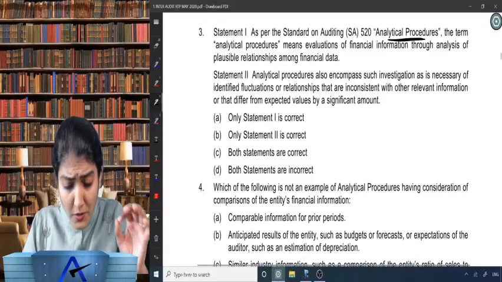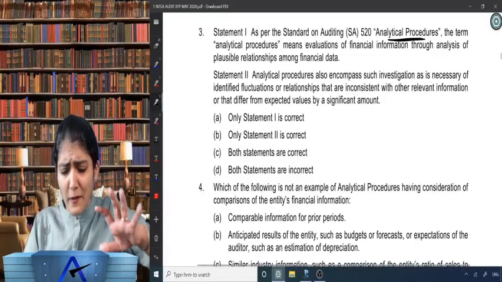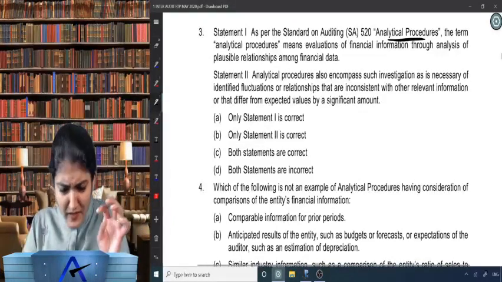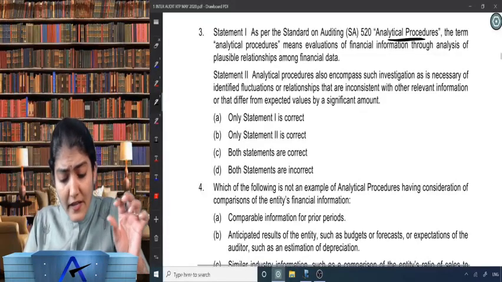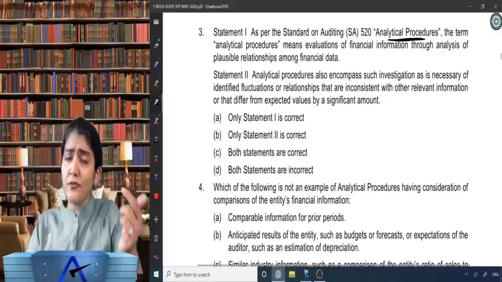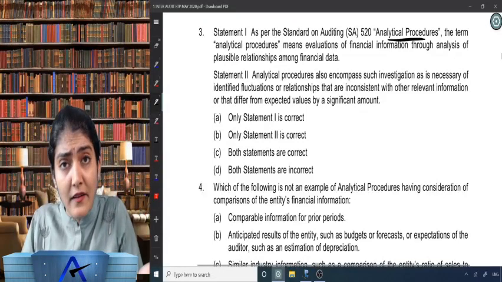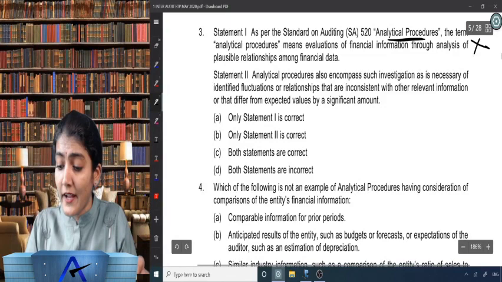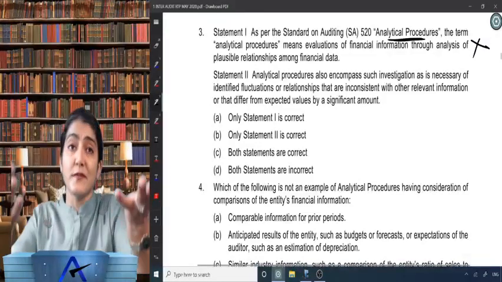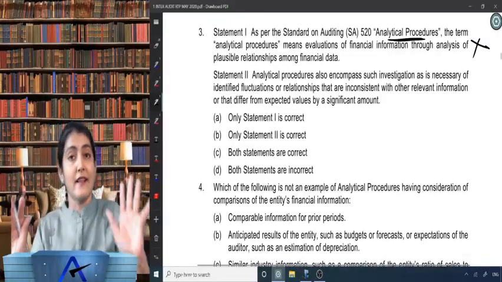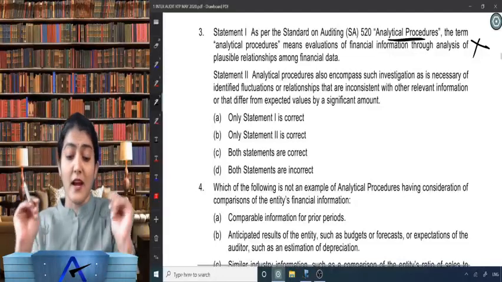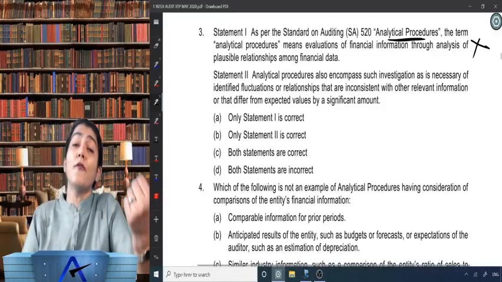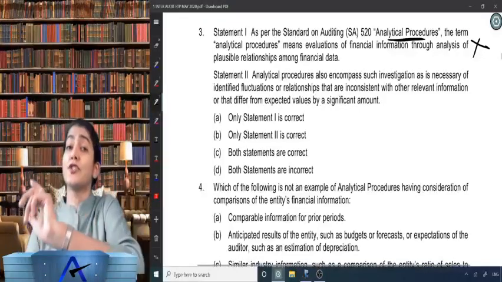Something is not right, something is missing over there. Plausible relationship among financial as well as non-financial data. So far I have agreed with almost all the sentences that were written, saying the statement is correct. Now I can't agree, and now through analysis of plausible relationship among financial and non-financial data.